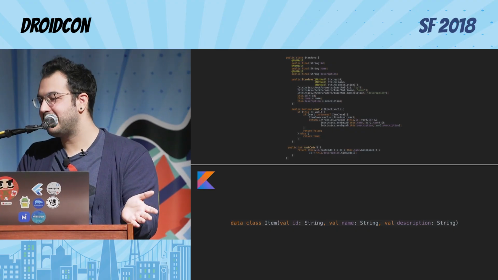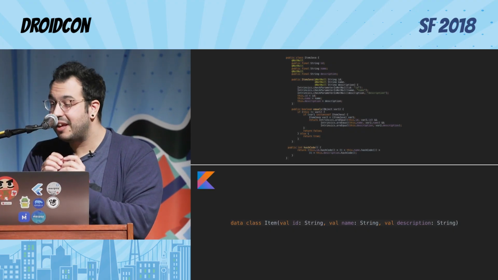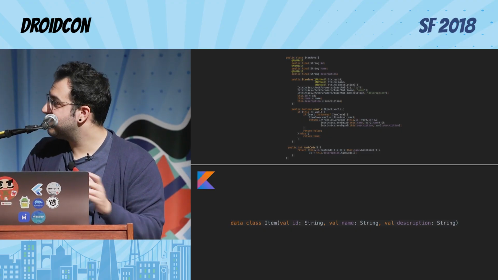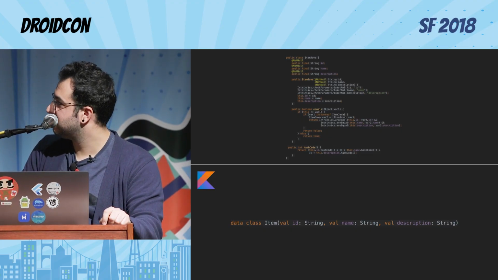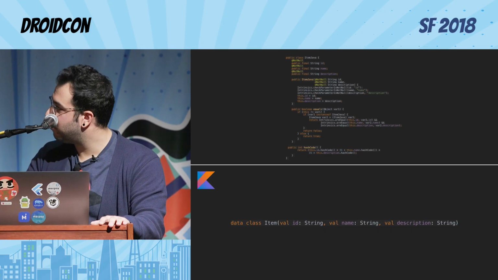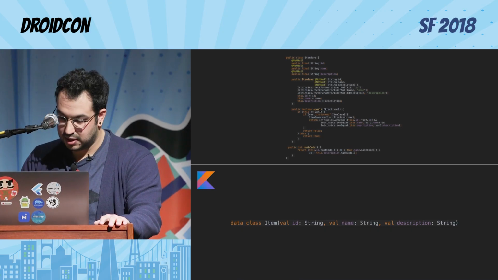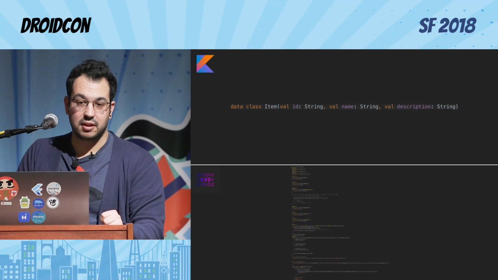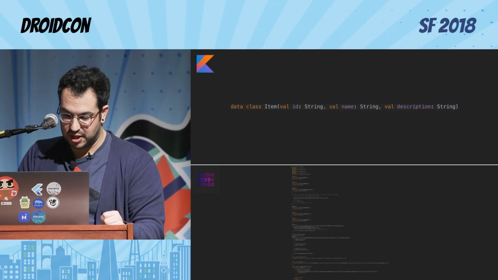There are many libraries that do that for you, but they still do have a little bit of boilerplate, like AutoValue, for example. But this is just beautiful. It's amazing. It's really powerful, really effective. One keyword gives you, let's decompile this. If you decompile it, you get all of this for free. All of this for free.